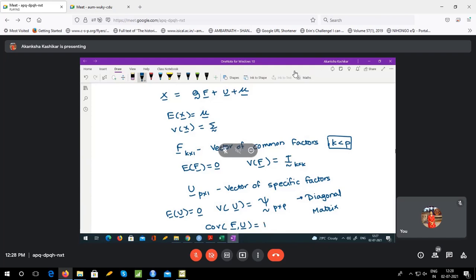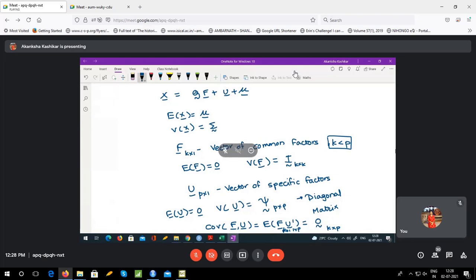So the covariance would simply be expectation of FU prime. This we take as a 0 matrix. F is k cross 1, U prime is 1 cross p, so this is a 0 matrix of order k cross p.